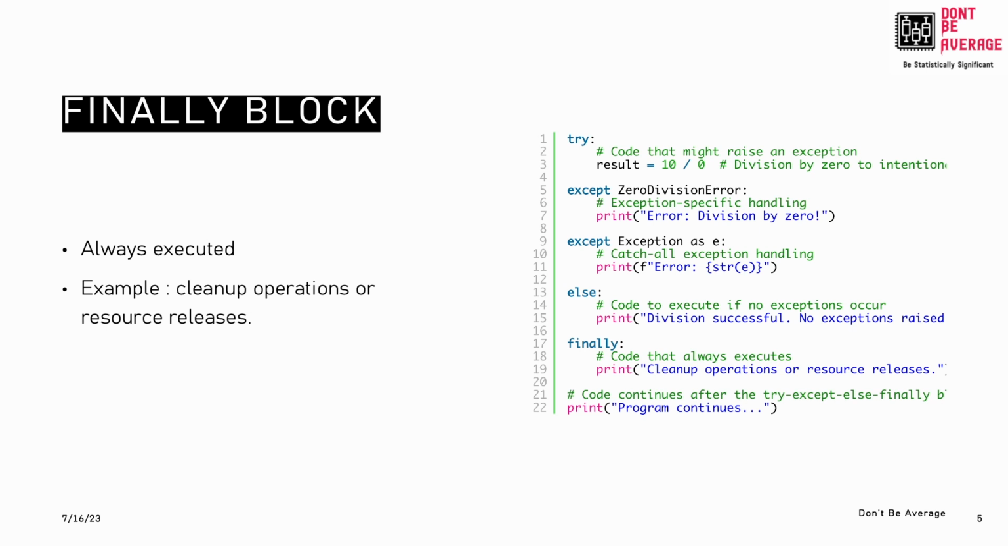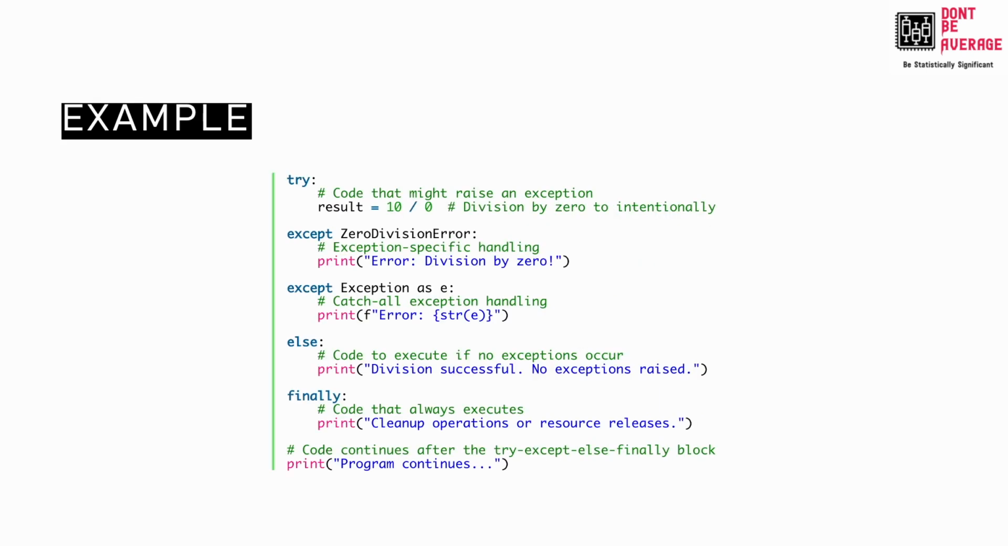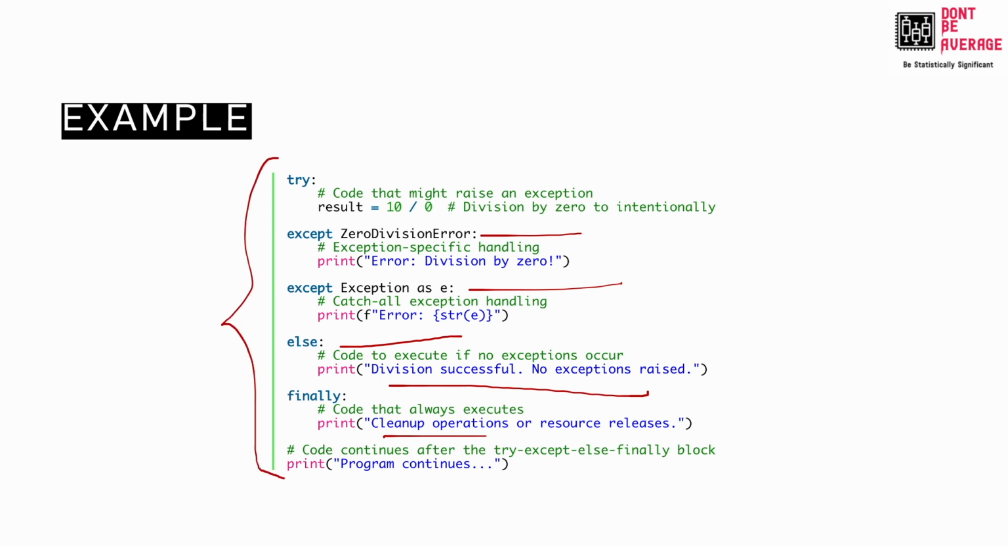Now let's see a full example of all four coming together and handling an exception properly. So in this example, a zero division error exception is caught in the first except block. If any other exception occurs, it is caught in the second except block. If no exceptions occur, the code inside the else block, which is this, would be executed. Finally, the code within the finally block is always executed regardless of exceptions. So that's how you can design a try except else finally block, and you can make sure it doesn't fail or break due to any exceptions.